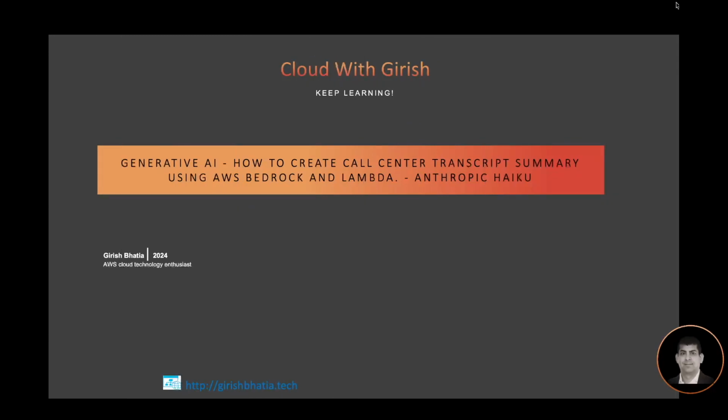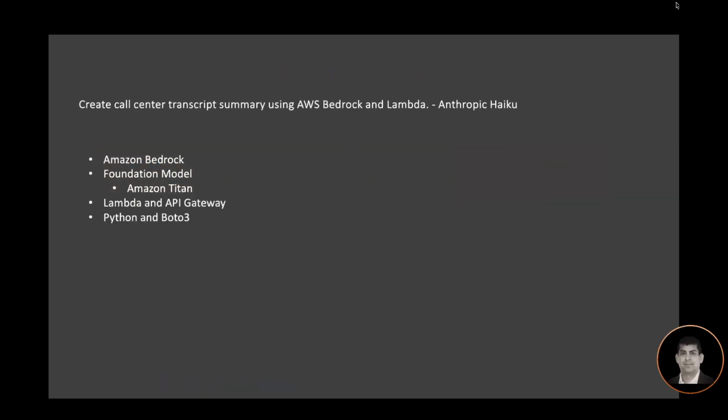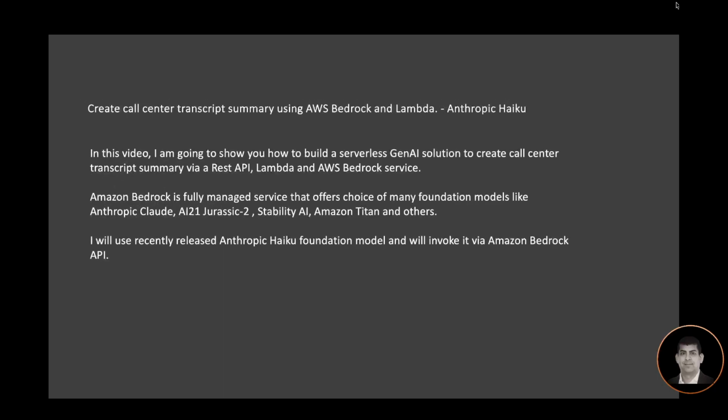In this video, I'm going to show you how to build a serverless generative AI solution to create call center transcript summary via a REST API, Lambda and AWS Bedrock service. Amazon Bedrock is a fully managed service that offers a choice of many foundation models like Anthropic Claude, AI21 Jurassic 2, Stability AI, Amazon Titan, and others. I will use the recently released Anthropic Haiku foundation model and I will invoke it via Amazon Bedrock API.